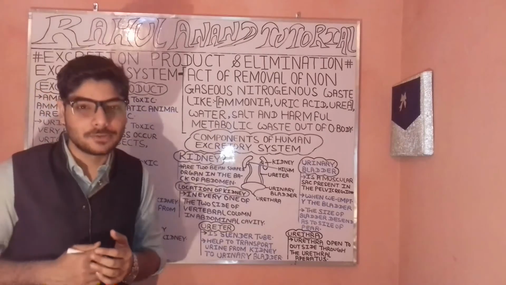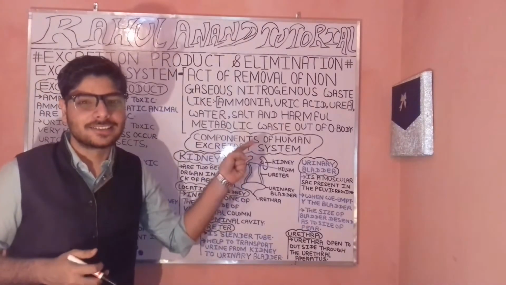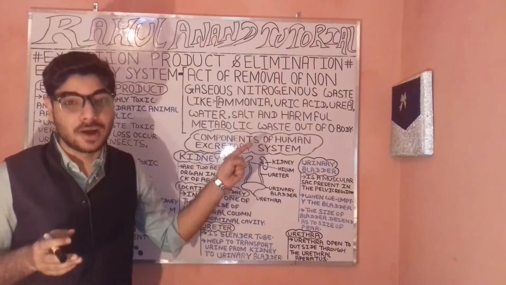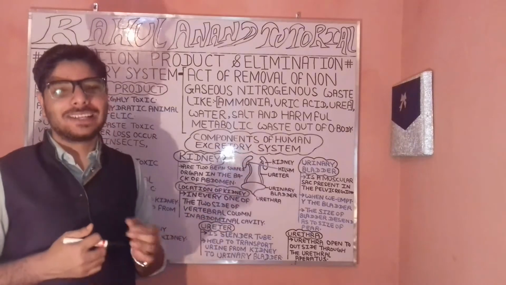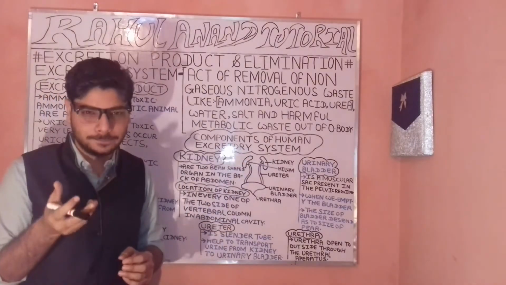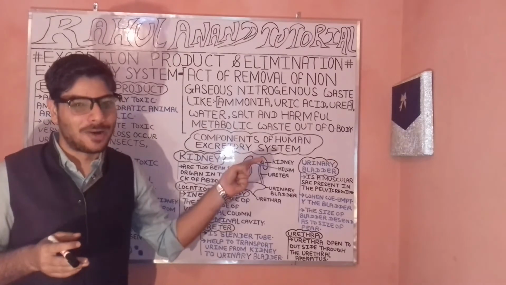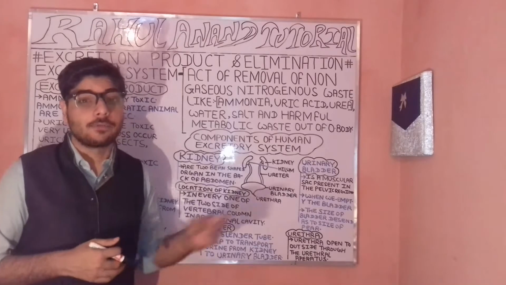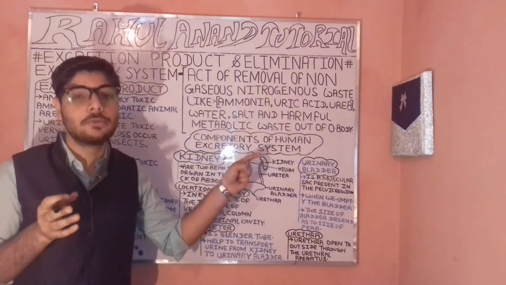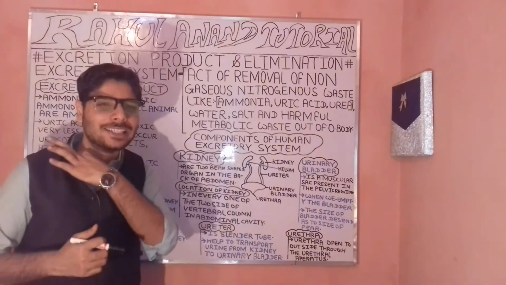The excretory system is the act of removal of non-gaseous nitrogenous waste such as ammonia, uric acid, and urea. Often it also removes other parts such as salts, water molecules, and harmful metabolic waste. When I talk about metabolic waste, you have to understand certain things. So what is metabolism?